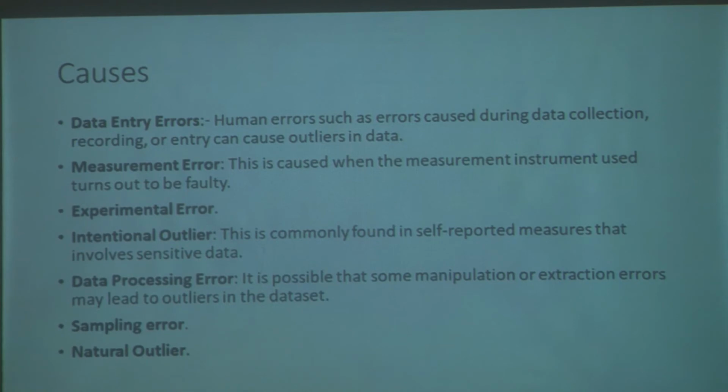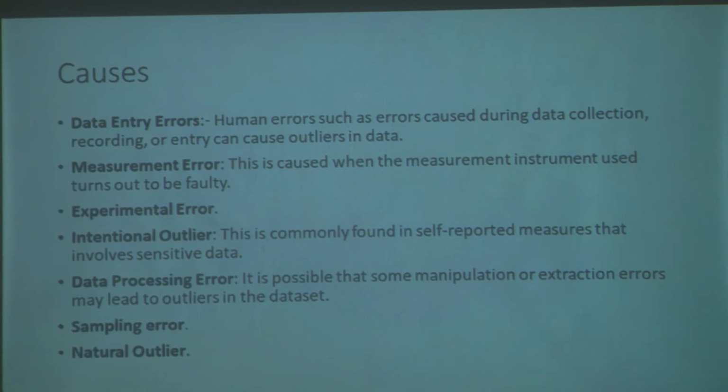rid of it. Okay, so there could be data entry errors, there could be measurement error, there could be experimental error, there could be an intentional outlier. Why? So many a times we collect data on very sensitive issues which people don't want to divulge, and they fill in false information. Okay, so if you ask everybody in the class here, have you understood everything? Everybody will say yes, right?